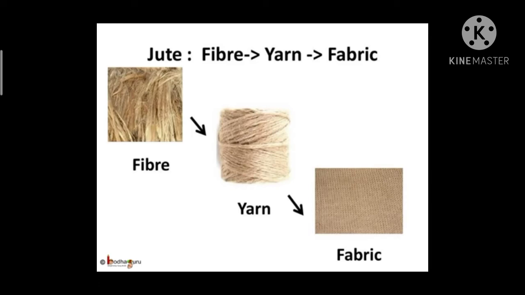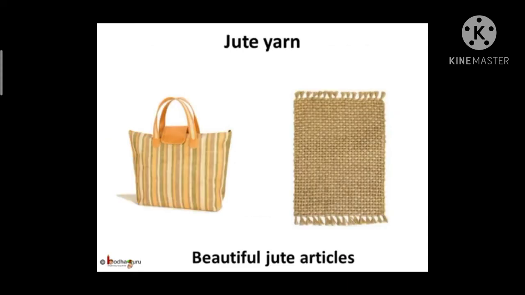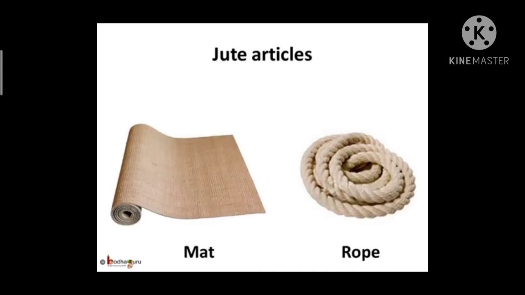Jute fiber is strong and long. By spinning, they make jute yarns from the jute fiber. And they weave the yarns to make jute fabric. By using jute yarns, we can make beautiful jute articles like bags, mats, curtains, bedsheets and ropes.